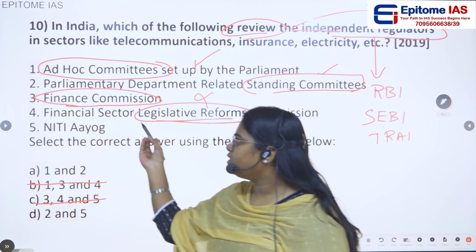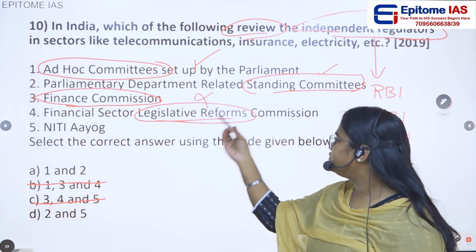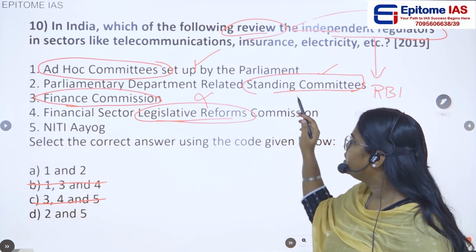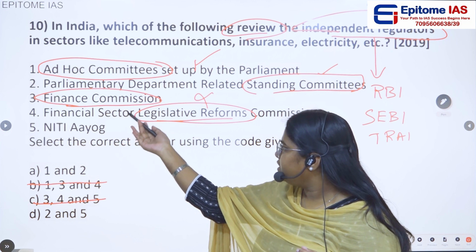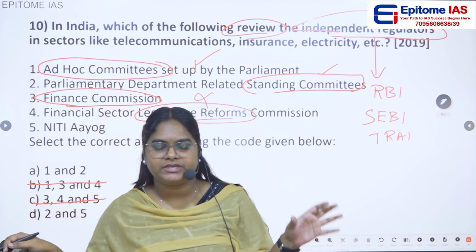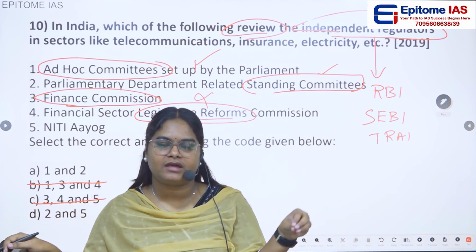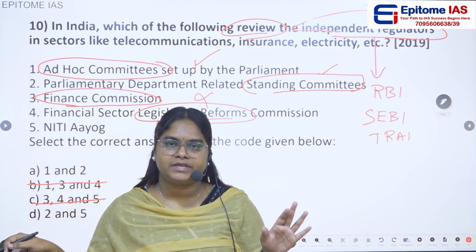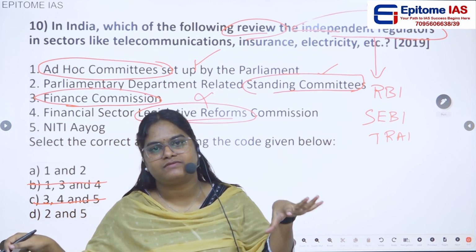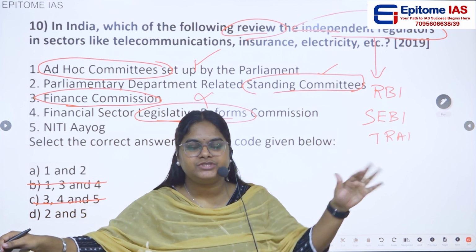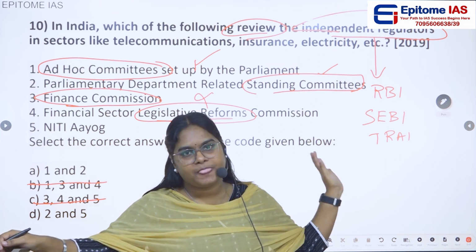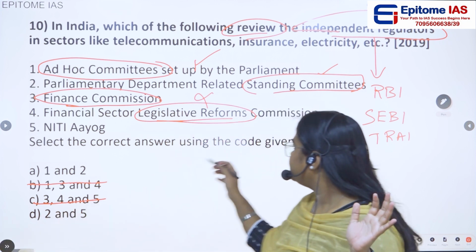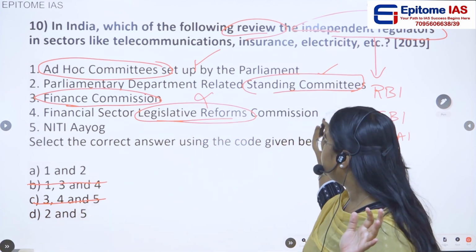This has been set up for reviewing financial legislations, the legislations related to finance. This reforms commission is set up for the reform of financial legislations. It does not review any independent regulator, so again, we can eliminate this.